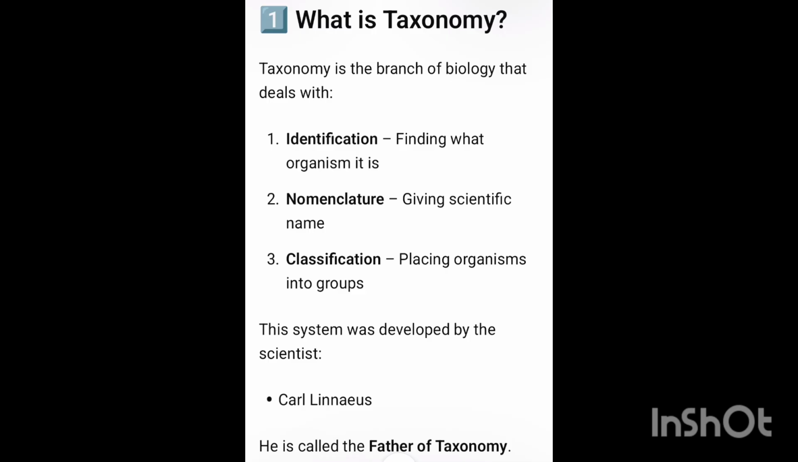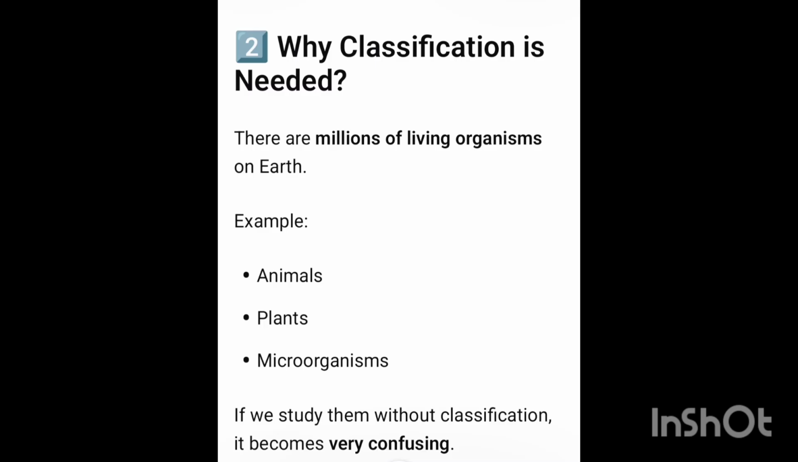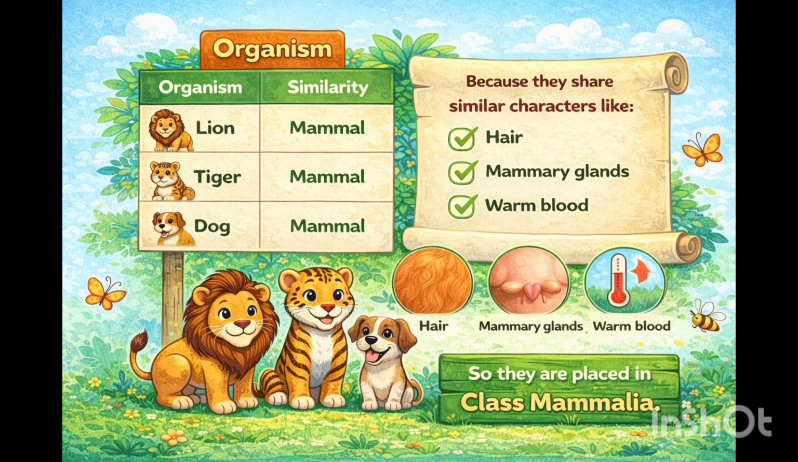Why is classification needed? There are millions of living organisms on earth, for example animals, plants, microorganisms. If we study them without classification, it becomes very confusing. So scientists group organisms based on similar characteristics. For example, lion, tiger, and dog are all mammals because they share similar characters like hair, mammary glands, and warm blood. So they are placed in the class Mammalia.